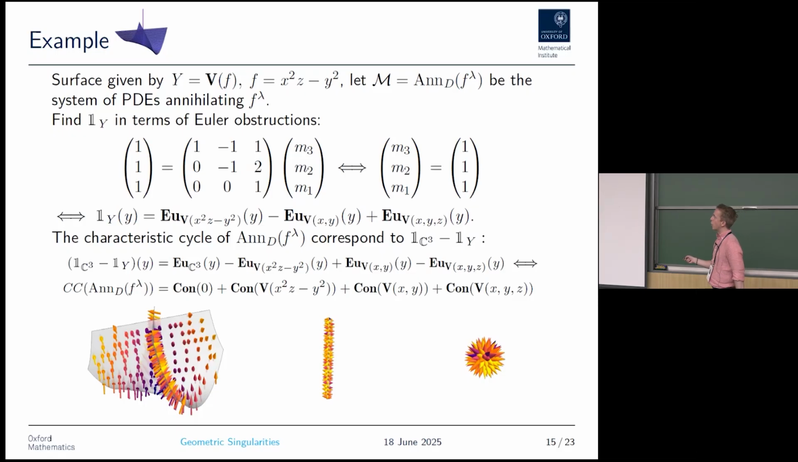So the conormal variety here is the entirety of the two-dimensional sheet, and then you have all the possible normal vectors. This conormal variety is the line and all orthogonal planes. And here you have the origin somewhere in here and every possible direction around it.